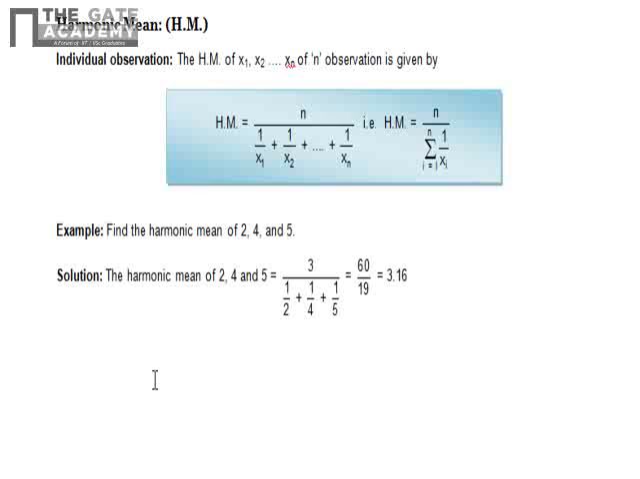Now we'll see the last type of mean, that is harmonic mean. Harmonic mean for individual observations is n upon 1 upon x1 plus 1 upon x2 plus and so on up to 1 upon xn. It is better to look at the example, you will understand clearly. Find the harmonic mean of 2, 4, 5. The number of observations is 3, that's why in the formula you have to put n equal to 3: 3 upon 1 upon 2 plus 1 upon 4 plus 1 upon 5. The answer is 3.16. Generally harmonic mean is used to find the average speed of a return journey. So in that case you have to use the formula of harmonic mean.